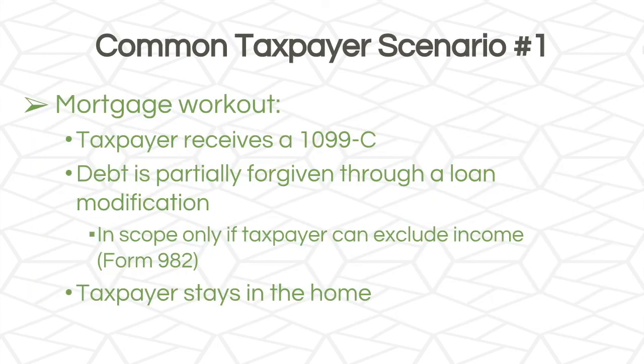Let's quickly take a look at some common taxpayer scenarios. In scenario 1, we have what's called a mortgage workout. In this case, the taxpayer receives a 1099-C, and the debt is partially forgiven through a loan modification. This is in scope only if the taxpayer can exclude the income, and they'll do this on Form 982. In this case, the taxpayer stays in the home. So we would be reducing the basis of the home by the amount of canceled debt.